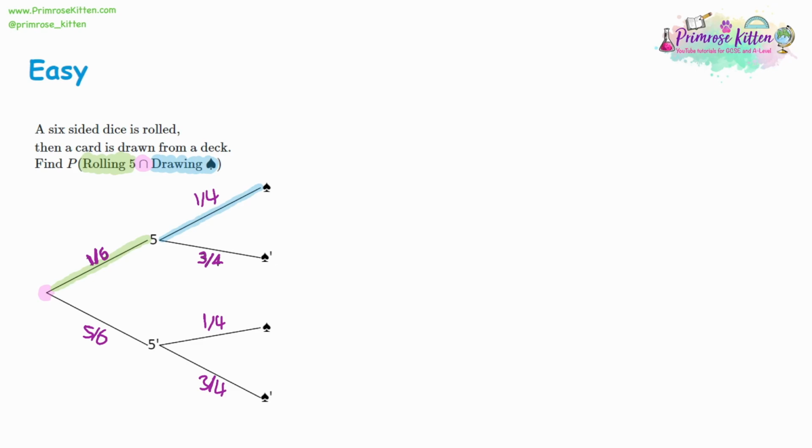So we have 1/6 and 1/4 on the route we want to take, rolling a 5 and drawing a spade. So what do we do to these numbers? Well, when you have the and symbol, you need to multiply. So we're going to times 1/6 by 1/4, and that's going to give us 1 times 1 is 1, and 6 times 4 is 24. So we have a 1 out of 24 chance.